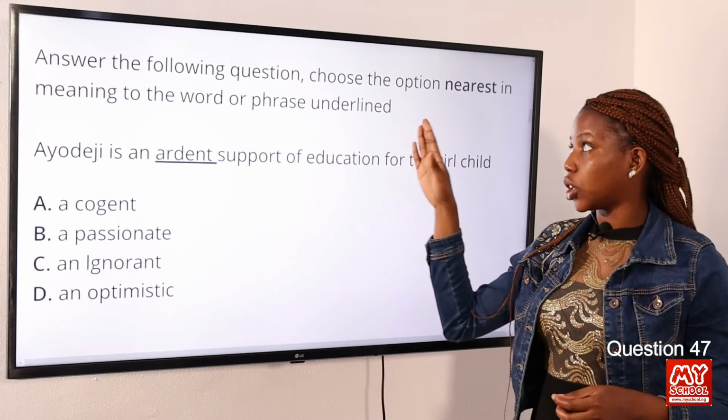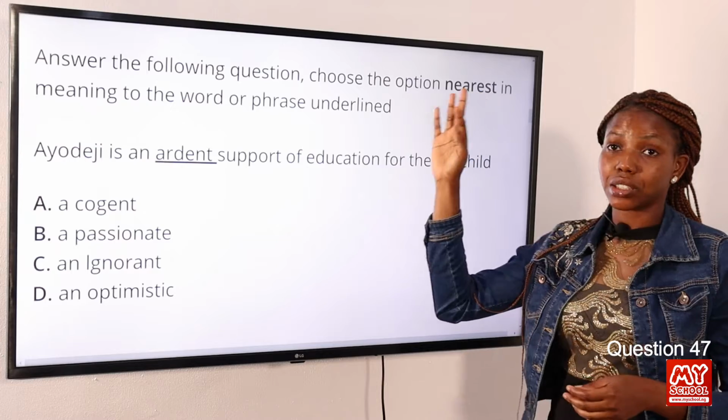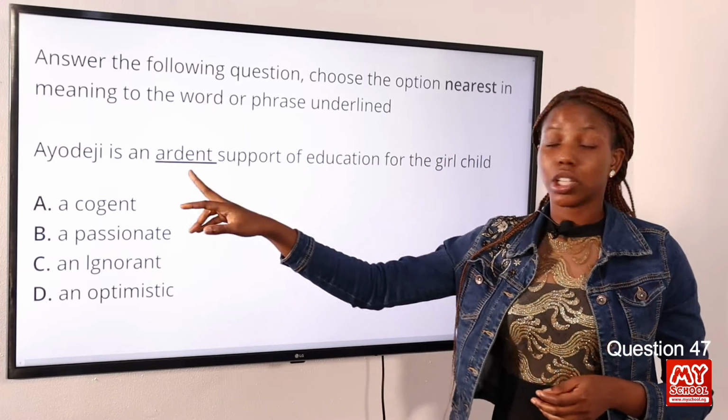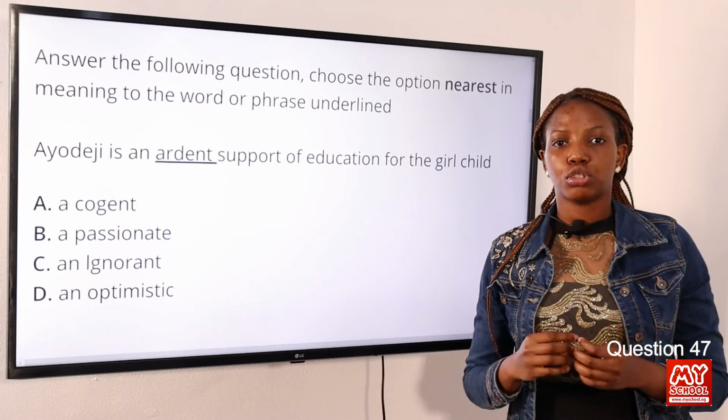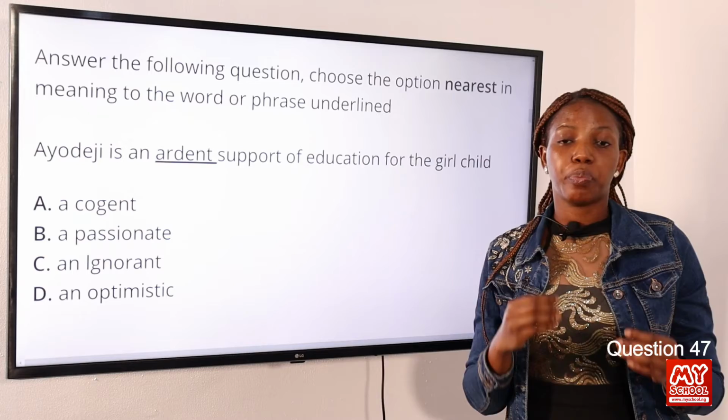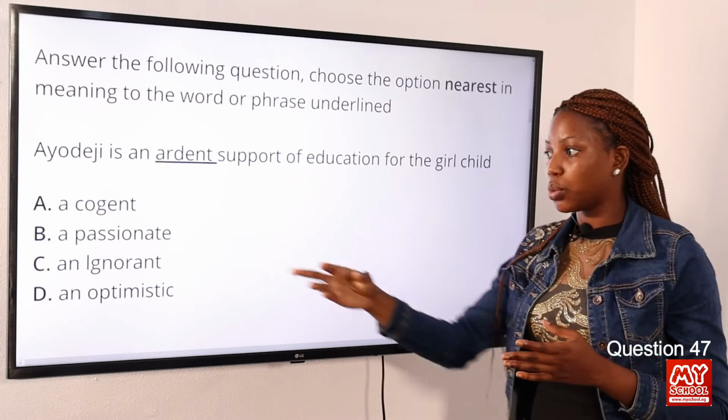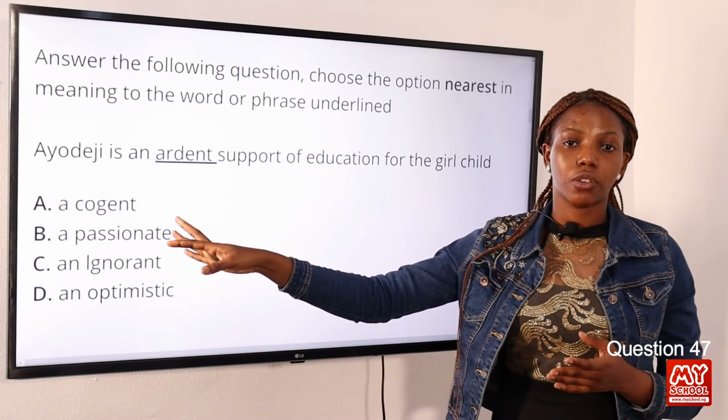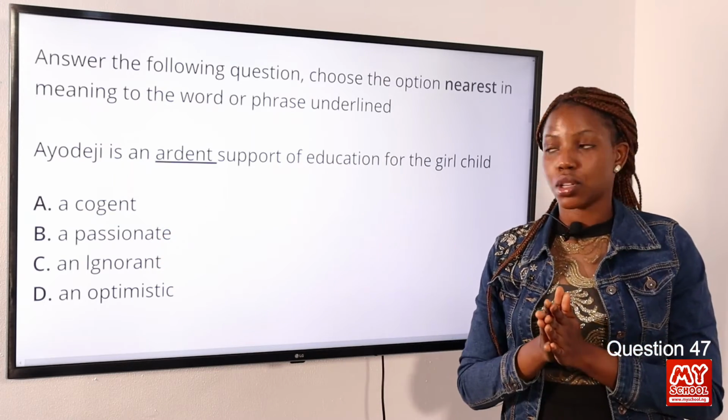Now, when you take a look at the instruction, it says choose the option nearest in meaning to the word underlined. The word underlined is ardent, and here it means to be very enthusiastic or very passionate about something. And here we can see a passionate repeated in option B, so therefore, it is the answer to the question.